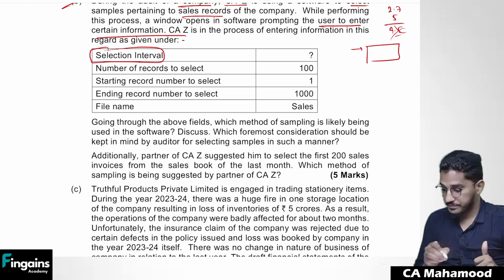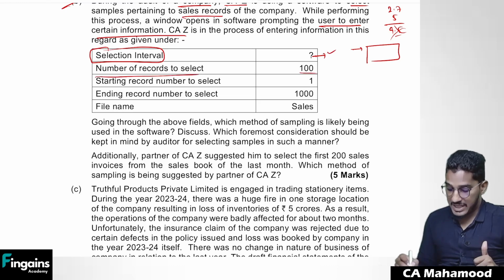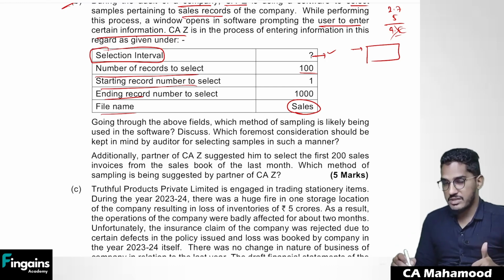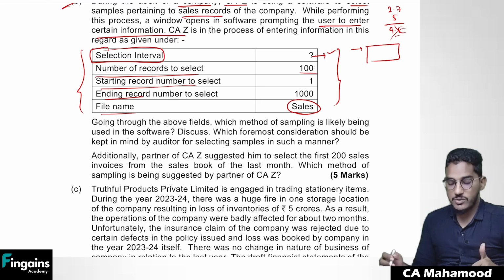Selection interval. What is the selection interval that you have to enter? Number of records to select, starting record, ending record, file name. What is the file name? Sales is the file name. So in the file of sales, you need to select sample. For the purpose of selection of sample, they have given this data. So you just imagine what kind of sampling method is getting used here. What kind of sampling method is used here?